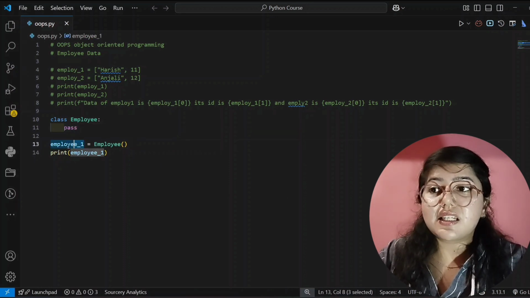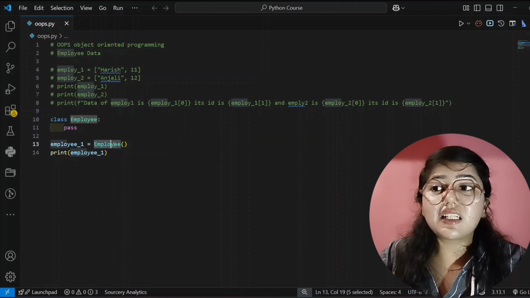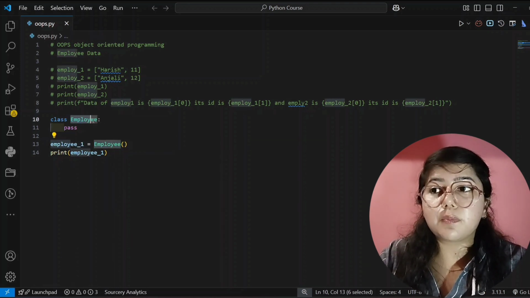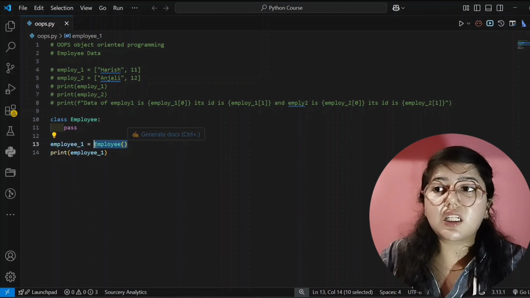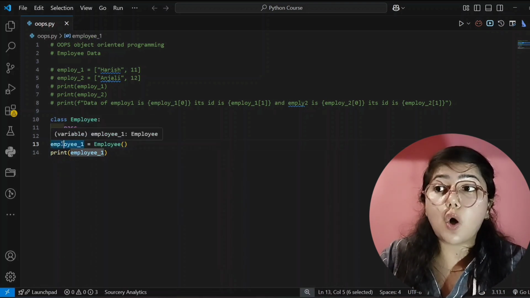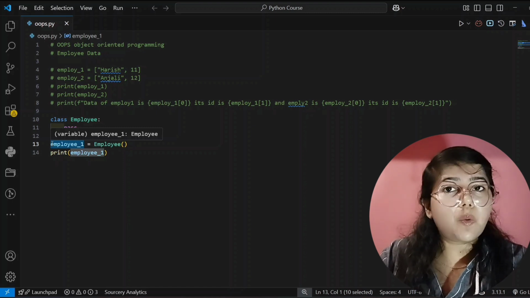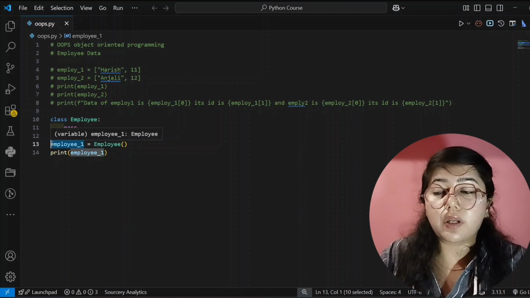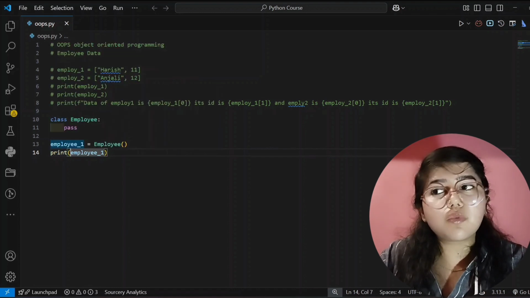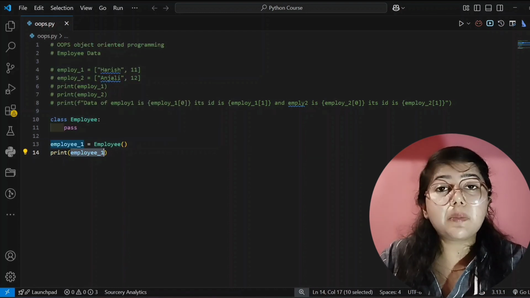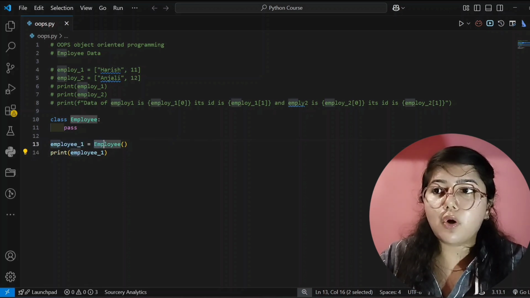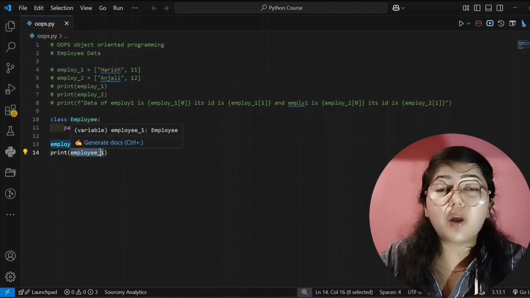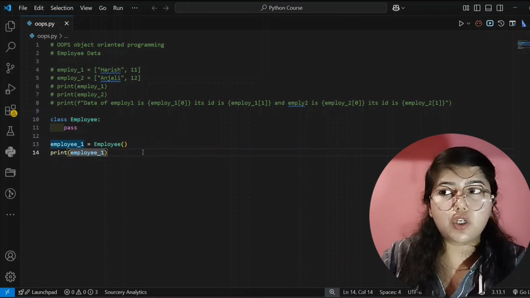But first listen, this is different and this is different. This is the class name which I have created here. Employee is the class name, that's why I have taken uppercase here, and here I have written lowercase, so that you can understand in a better way. This is the class name after the equal to, and before the equal to is the object name which we are creating. This is the employee 1 object, that's why it's written here employee 1. Whenever you print any object data, inside print you have to write the object name, not the class name. I am not writing employee, I am writing employee 1 or employee 2 or employee 3. So I hope you understood.